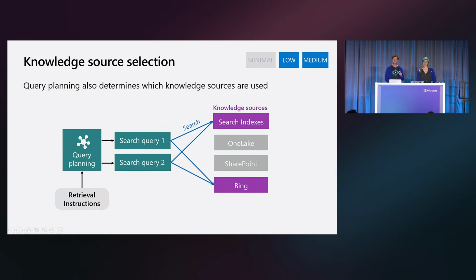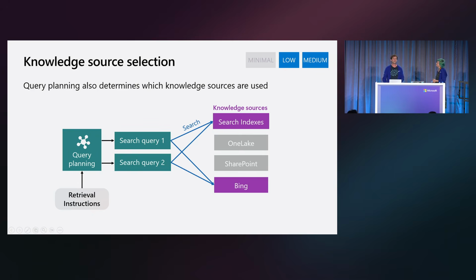Yeah. So this query planning step that does knowledge source selection, let's talk a little bit more about how exactly that works. There are really 3 key factors in how knowledge sources are selected. We actually use that LLM to decide. So the 3 main inputs are the name of the knowledge source, and you have an optional description.